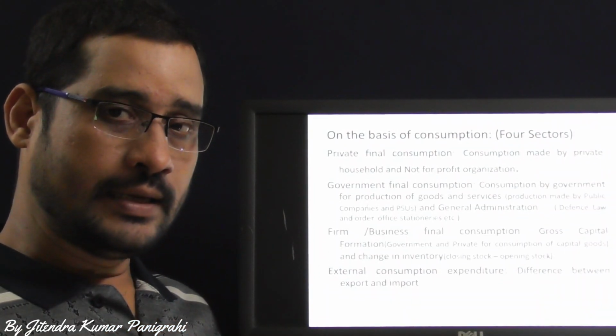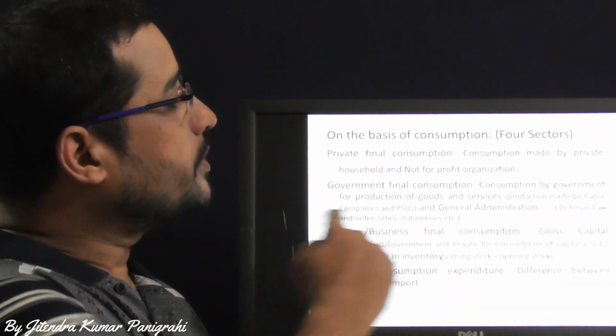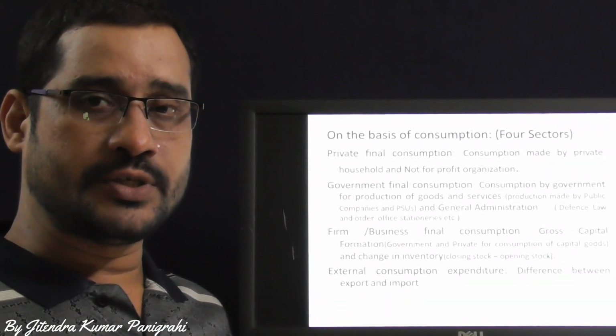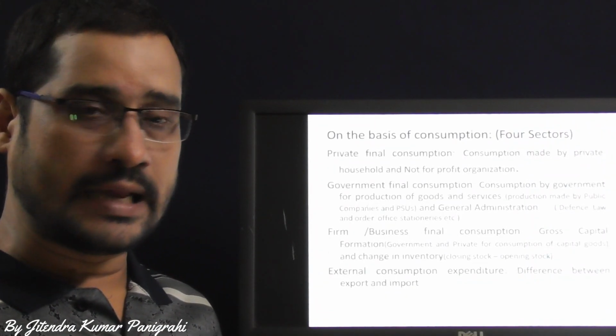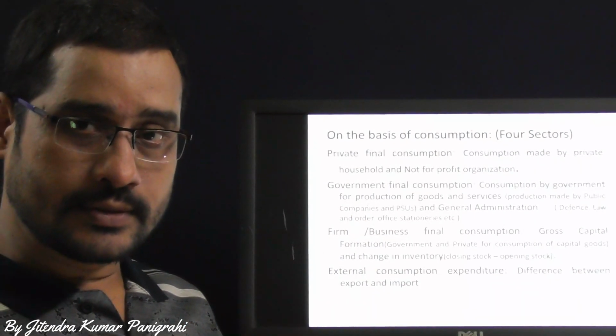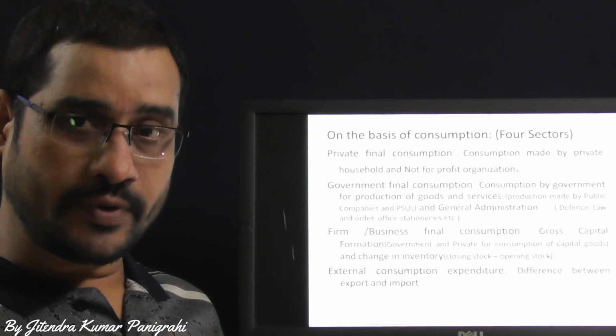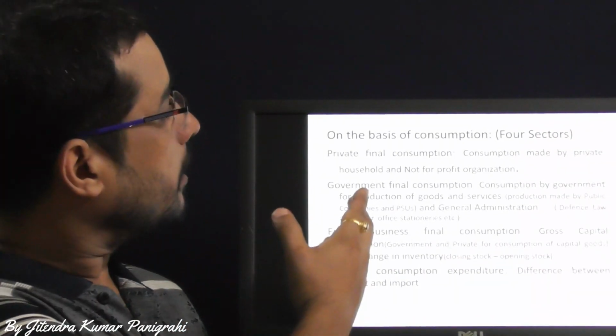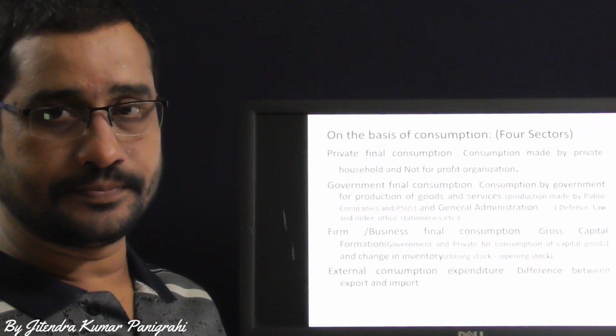Secondly, the consumption made for general and industrial needs, like office stationery, and defense equipment. Purchase of defense equipment all comes under this part of government consumption.